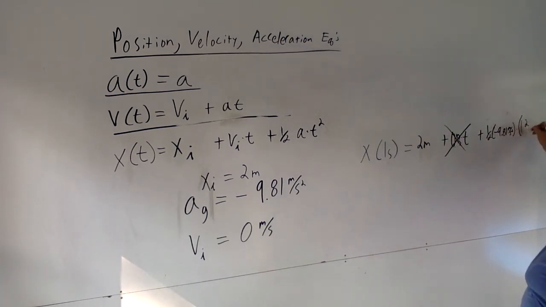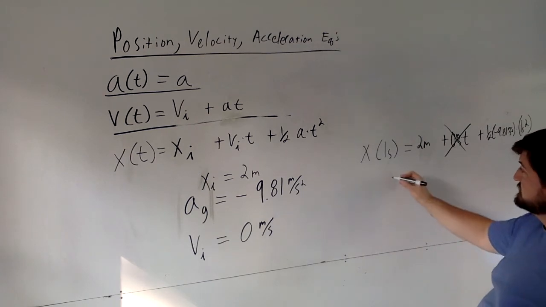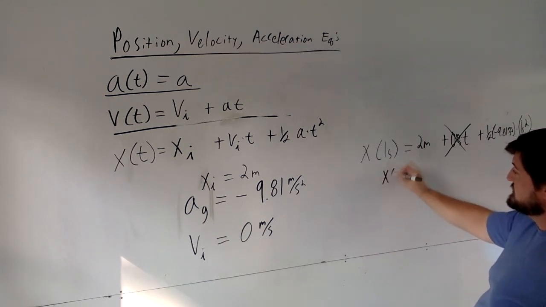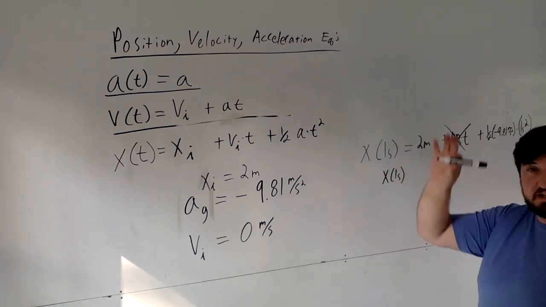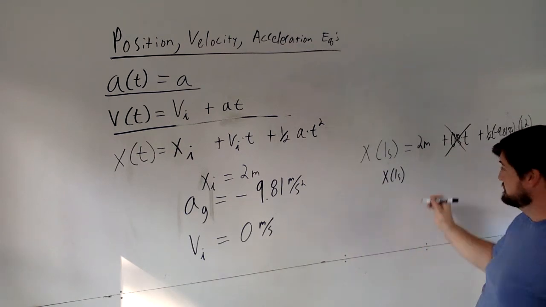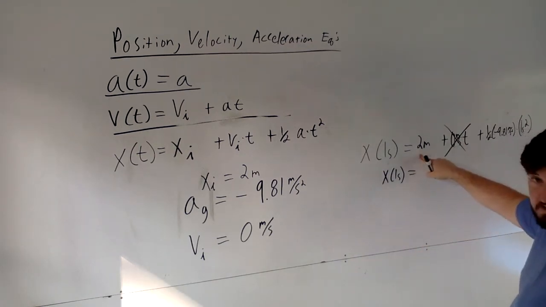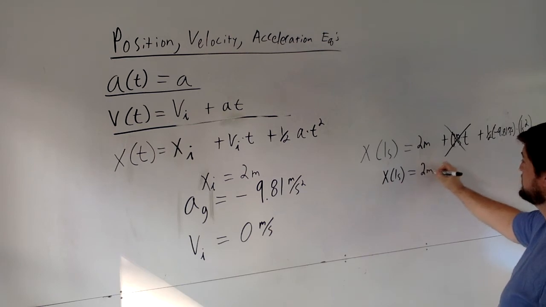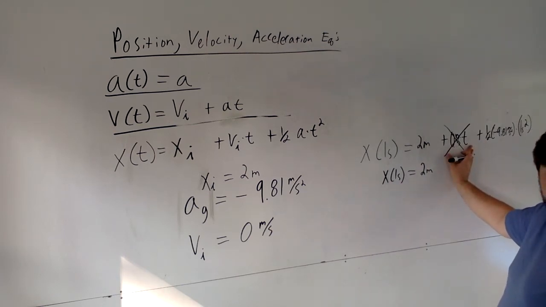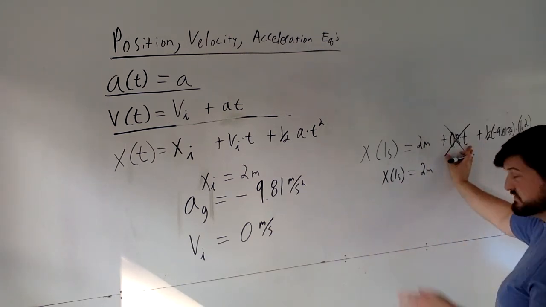So it's really 1 second squared. Well, that makes it easy too, because now we can simplify it down. All right, so x at 1 second, what is the position of this thing after it's been falling for 1 second? It started out with a positive height, okay? 2 meters. Velocity no longer matters because it's 0 to begin with, so it goes away.